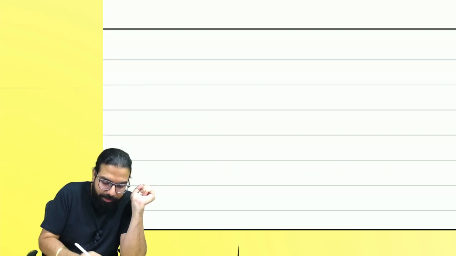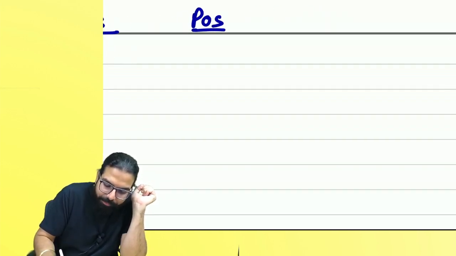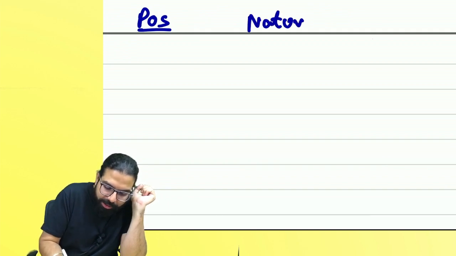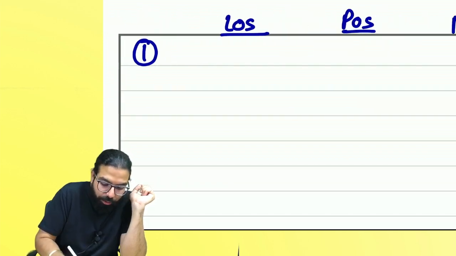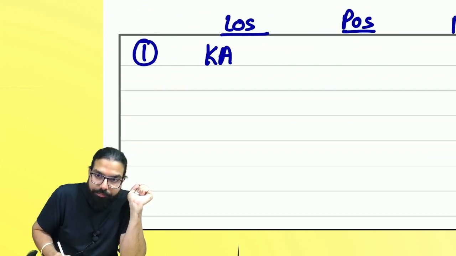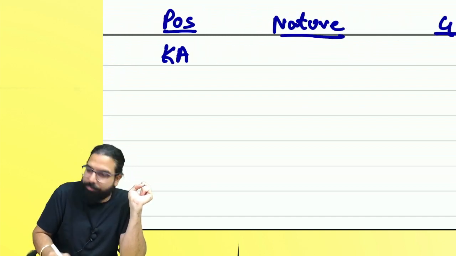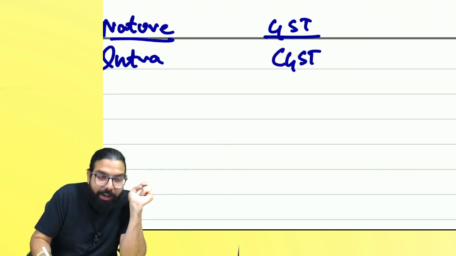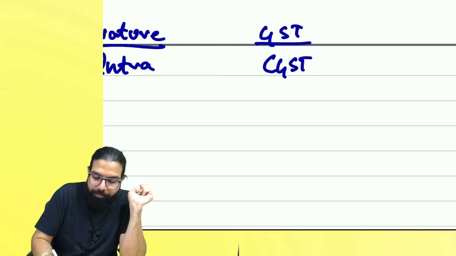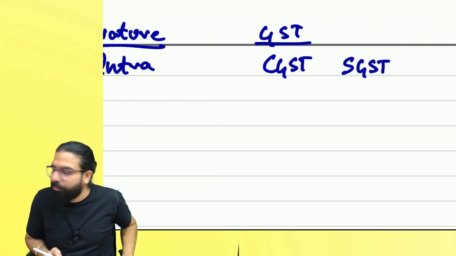First, let me ask you whether you know when it is intra, when inter, what is IGST, CGST. Number one, we'll see the location of supplier. We'll see the place of supply. Then you have to tell me the nature, intra or inter, and then you have to tell me the GST. Okay, everyone, ready? Location of supplier is in Karnataka. Place of supply is also Karnataka. Intra or inter? Intra. What are you going to charge? CGST and SGST, Karnataka SGST. Karnataka state government will get the tax.